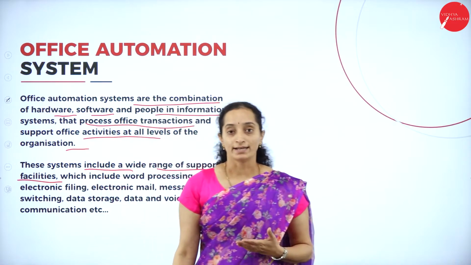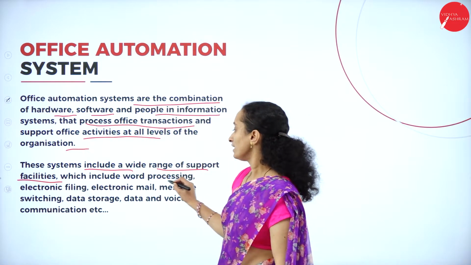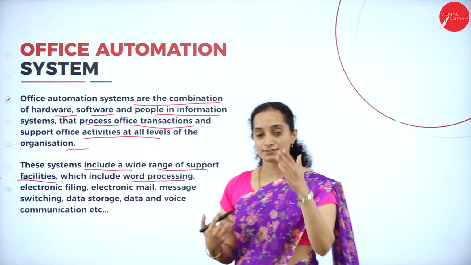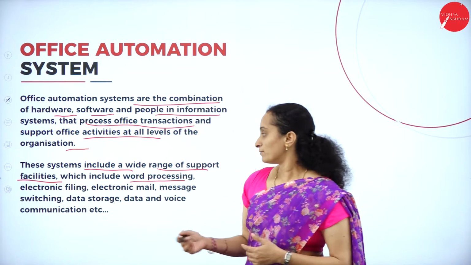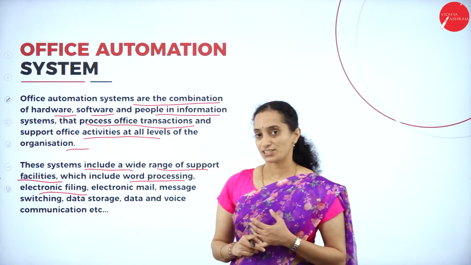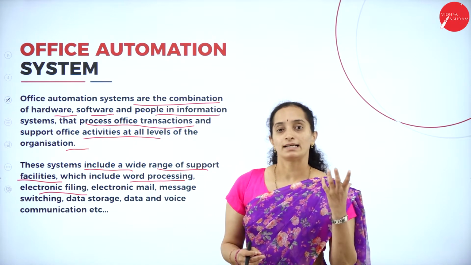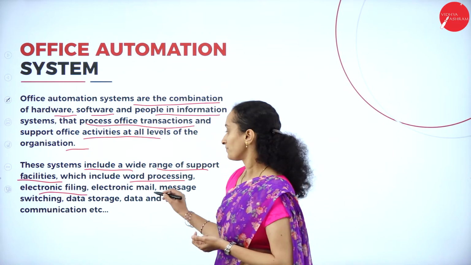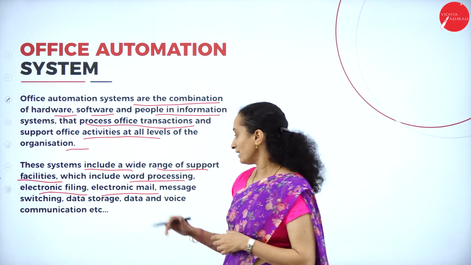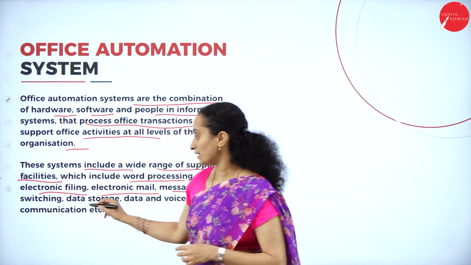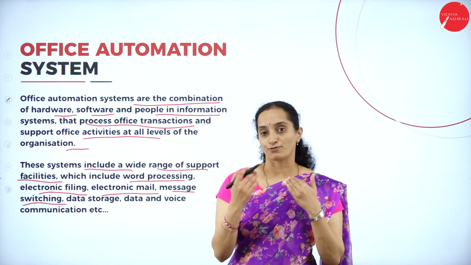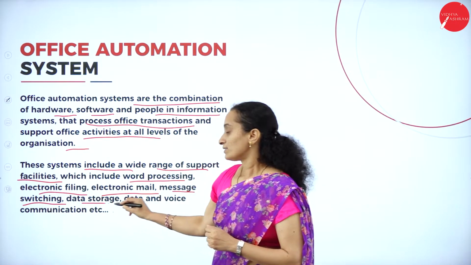All right. The next thing is, these office automation systems include a wide range of support facilities, which include word processing, helping in entering paragraphs, an entire novel you can write in word processing; electronic filing using the Excel sheet to file the financial or monetary related details; electronic mail, communicating with others through the help of a mail; message switching, exchanging the message between two managers of two different departments; storing the data.